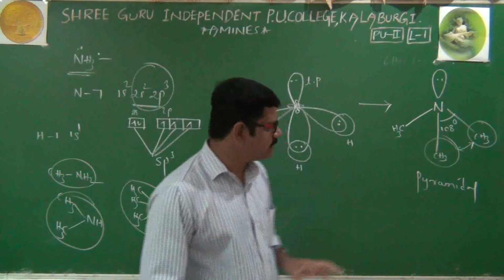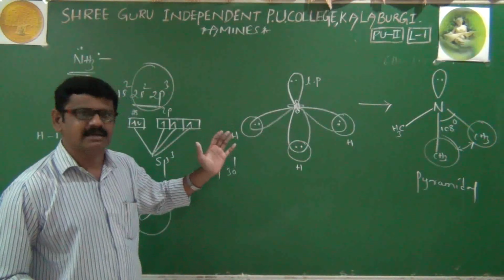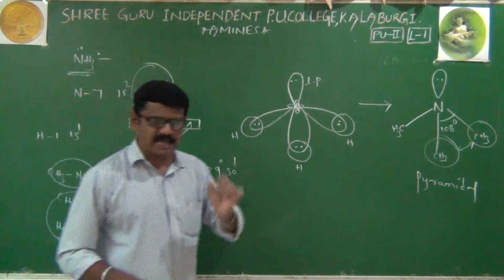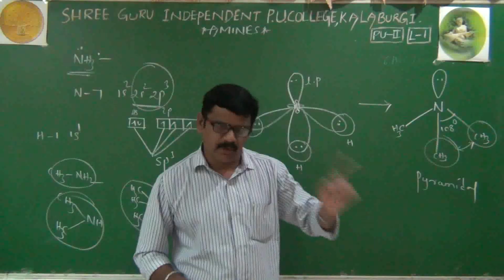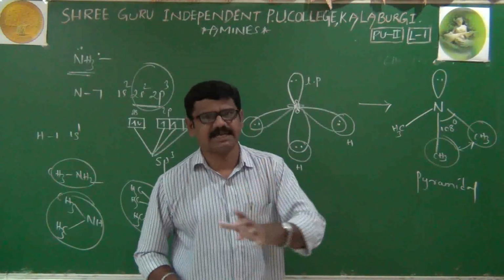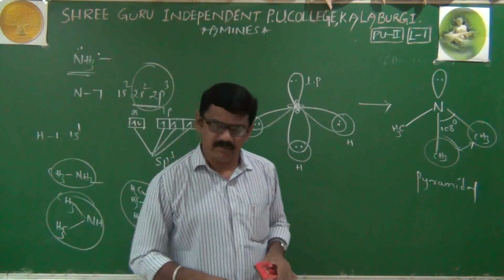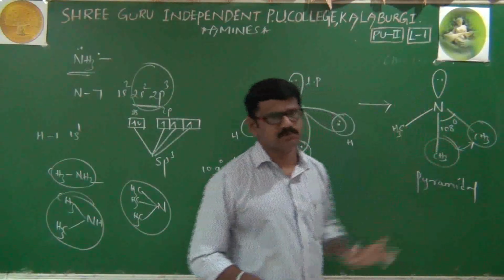That's it. This is about the primary amines, secondary amines as well as tertiary amines structure along with their hybridization. Here in every case the hybridization is the same, sp3 hybridization, and the bond angle in ammonia as well as primary amines as well as secondary amines is the same, except tertiary amines. The bond angle is 108 degrees because of repulsions between bulky groups. Right.